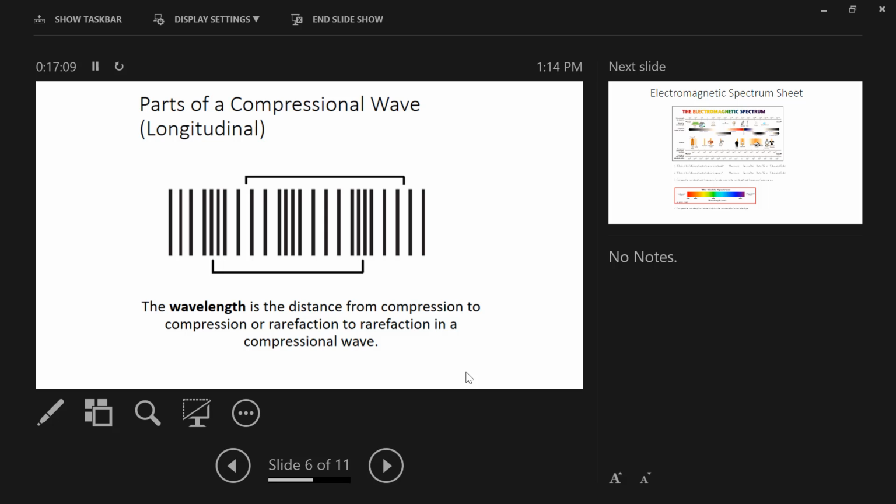Talk about that with those around you, and then we'll talk about this together and work through some of these implications. All right? Take about a minute talking with those around you. Come up with some of the potential consequences of a transverse wave moving through a medium and of a compressional or longitudinal wave moving through a medium. Some of those consequences are going to be the same, but some of them will be different.